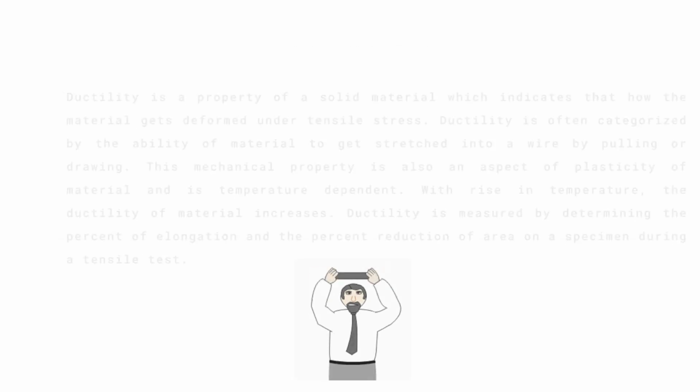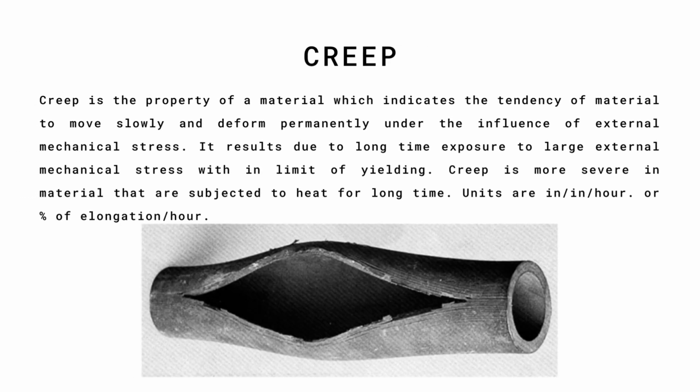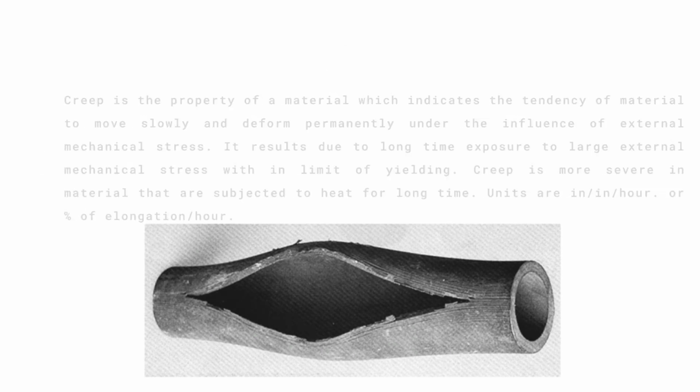tensile test. Creep. Creep is the property of a material which indicates the tendency of the material to move slowly and deform permanently under the influence of external mechanical stress. It results from long-time exposure to large external mechanical stress within the limit of yielding. Creep is more severe in materials that are subjected to heat for a long time. Units are per hour, or percent of elongation per hour.